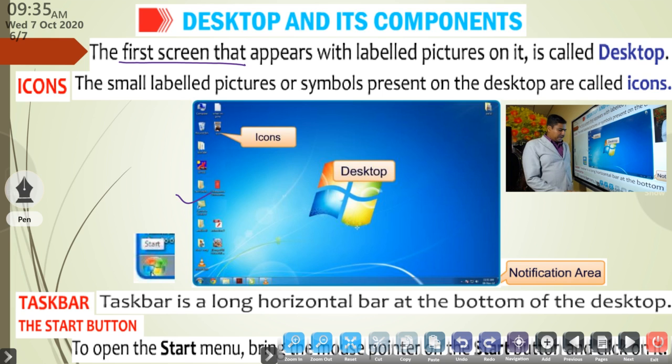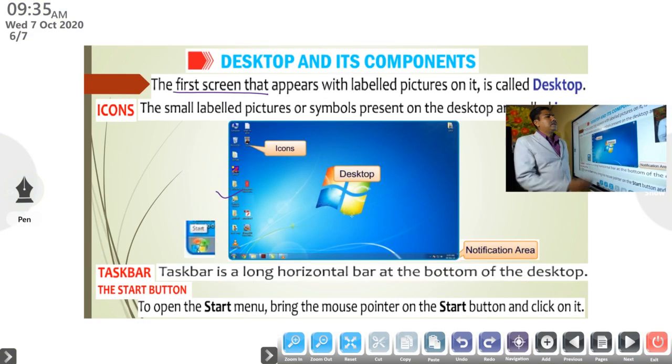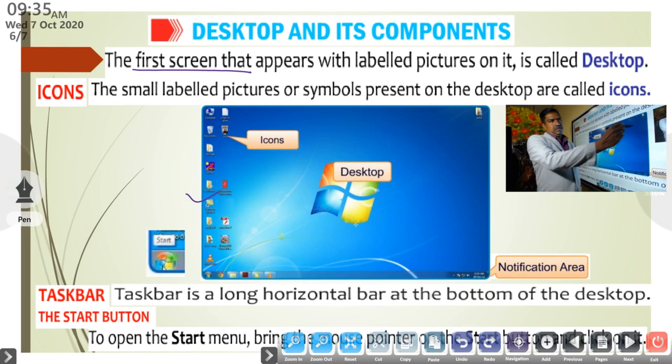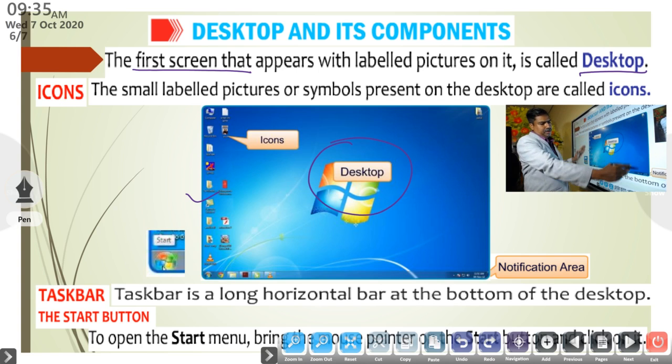The first screen that appears with the labeled pictures is called a desktop. The entire screen is called a desktop. Here you can change a lot of pictures. Sometimes you place your family photo here. If you take photos from Ooty or Kodaikanal, those photos appear at the front of the screen. That is called wallpaper.